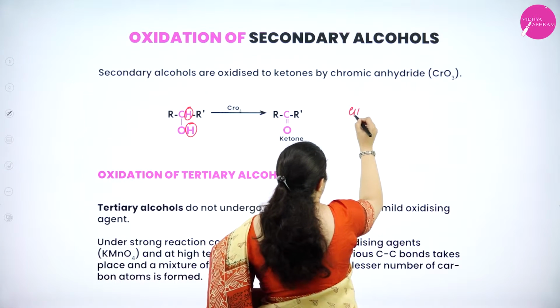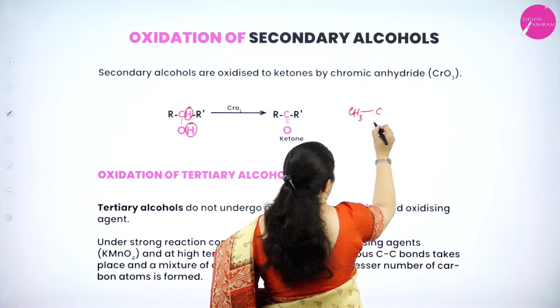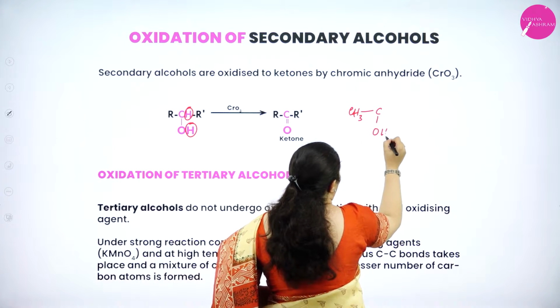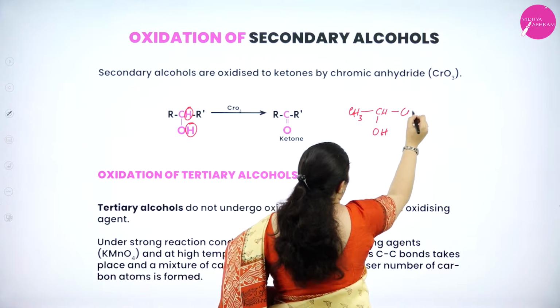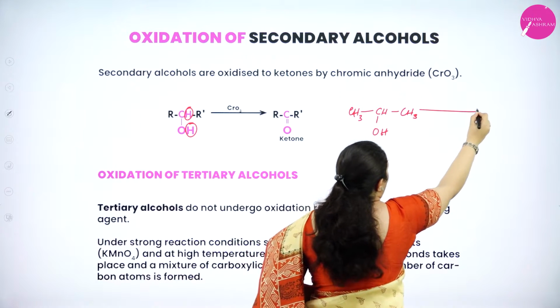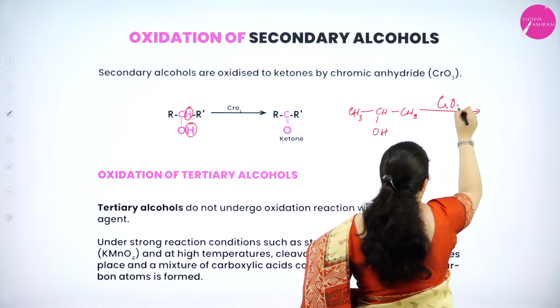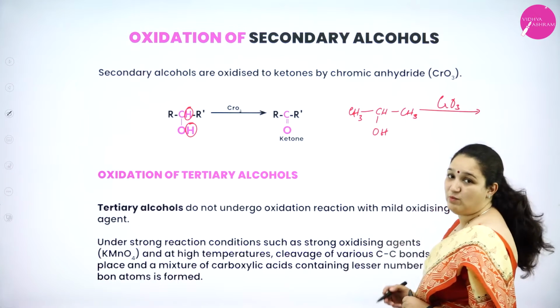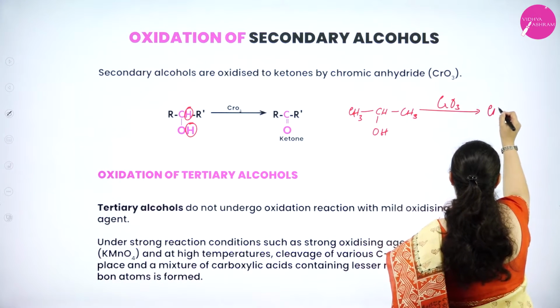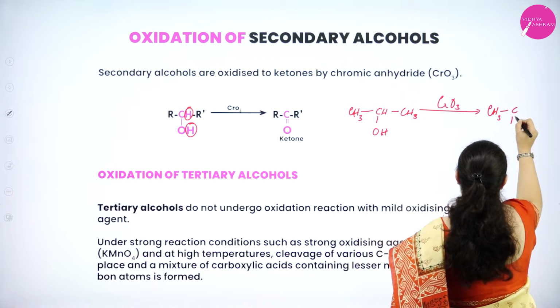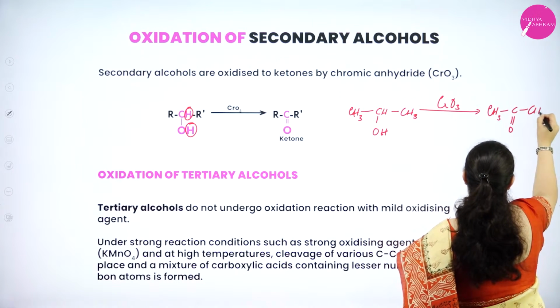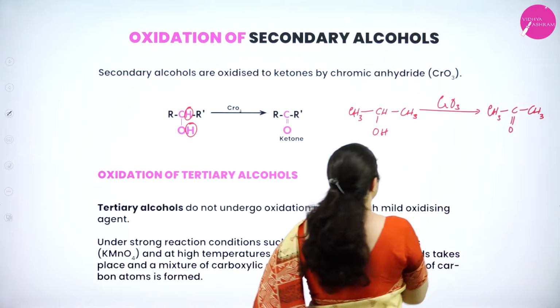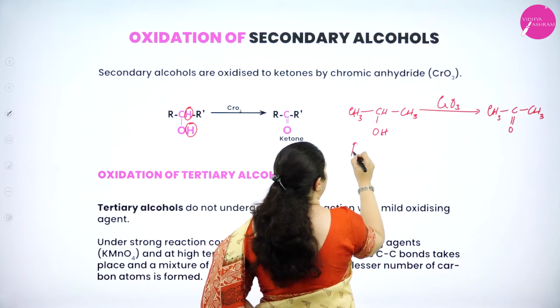R, I shall take a CH3 group. So CH3, C, OH and H and CH3 in the presence of chromic anhydride. What will I get? Hydrogen from the carbon atom and hydrogen from oxygen are removed to get CH3, C double bond O, CH3. What is the name of this compound?